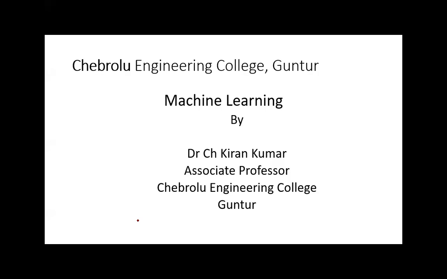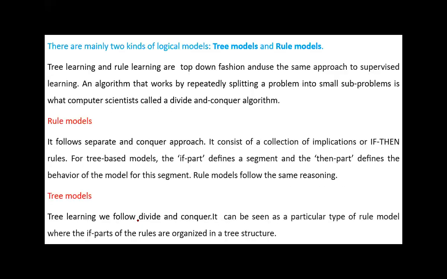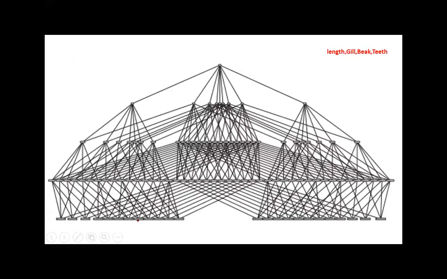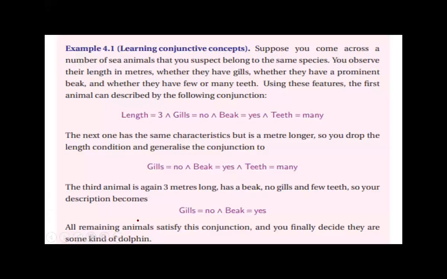The example here is: we have to find or separate the dolphins from a set of sea animals.